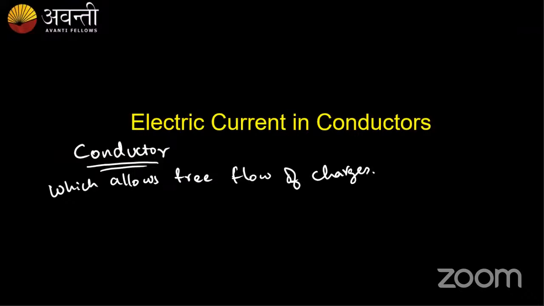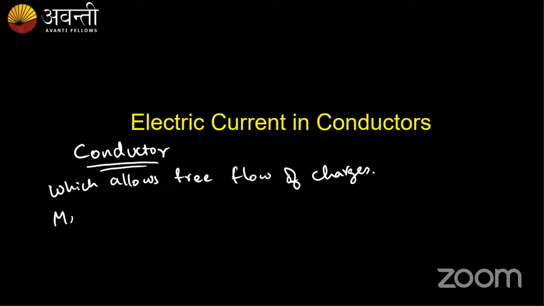So what are the examples of a conductor, guys? I want some examples of a conductor. Come on, give me. YouTubers, please try to be active, guys. Yes, that is correct.